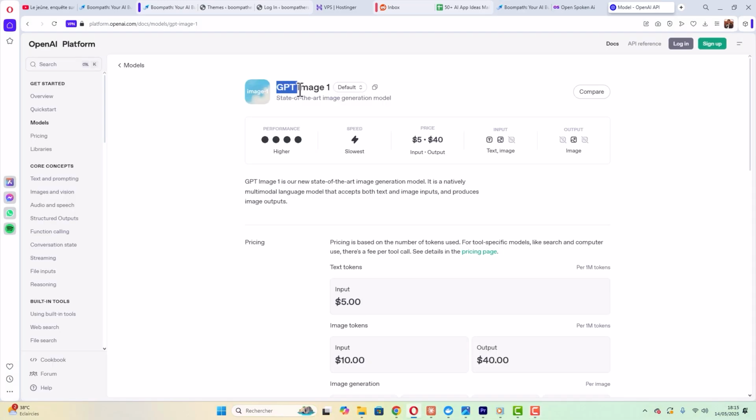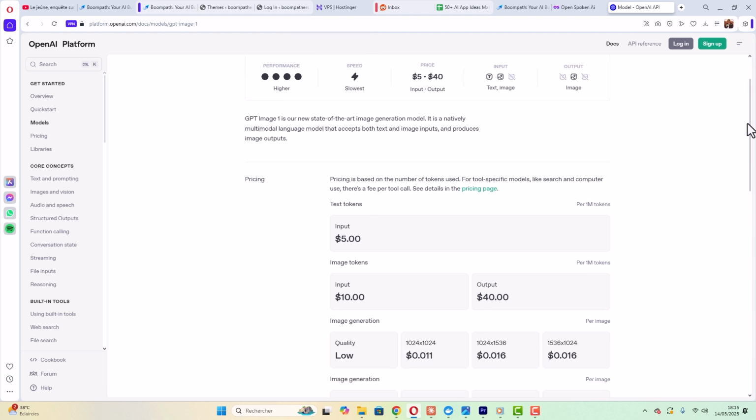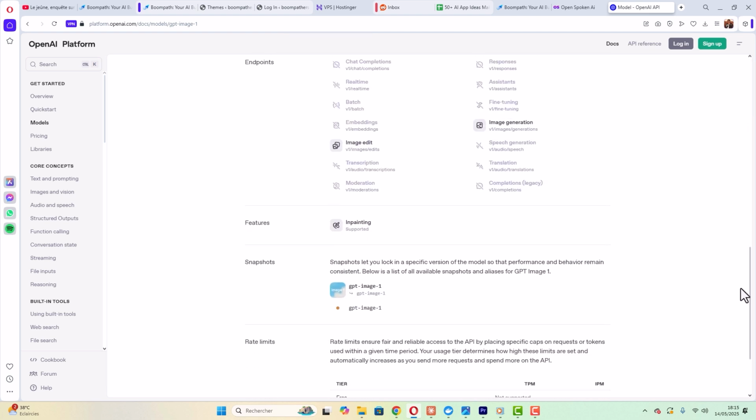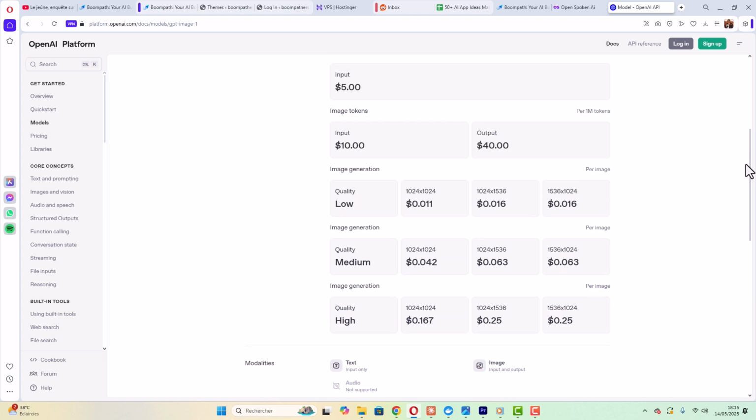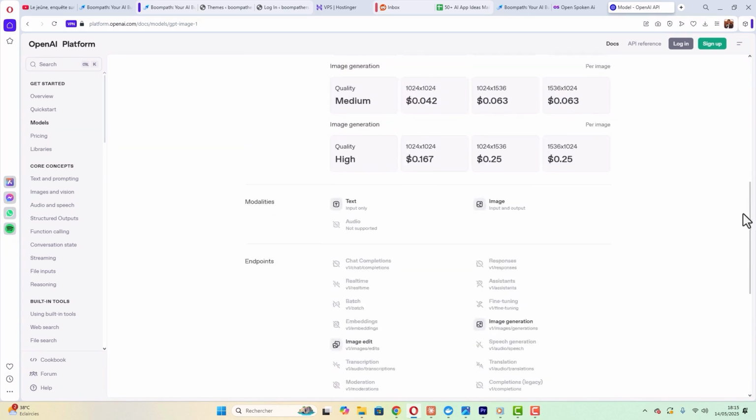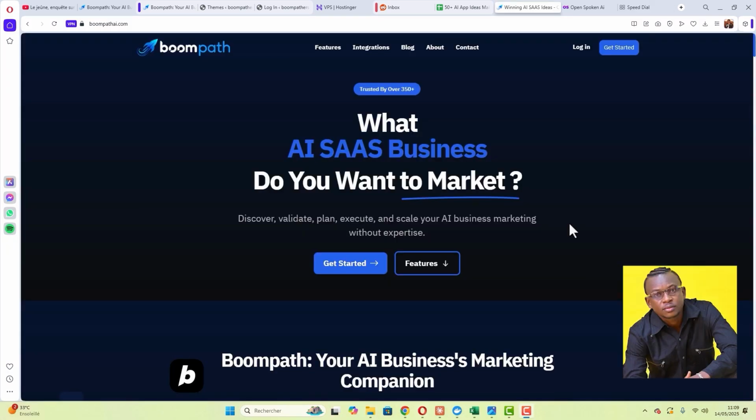The tools are available, and OpenAI has released the GPT Image 1 API, which means you can really start this business easily and very quickly. There's demand for it, and when there's demand, all you have to do is serve the customer and make money. So stay with me until the end. I'm going to share step by step how to do it.